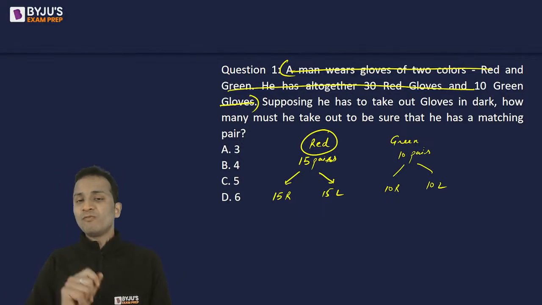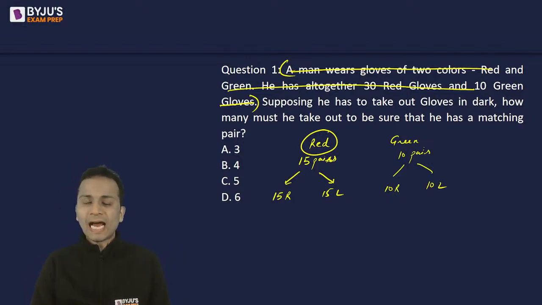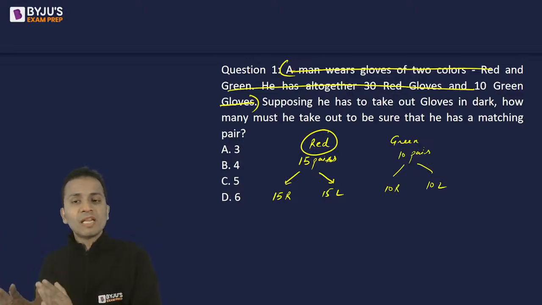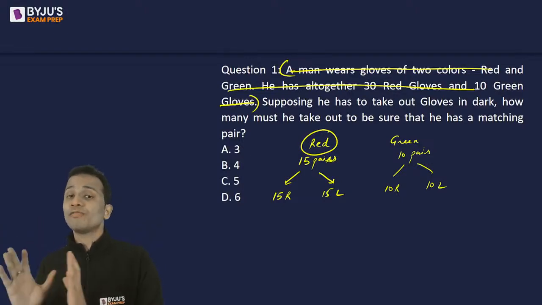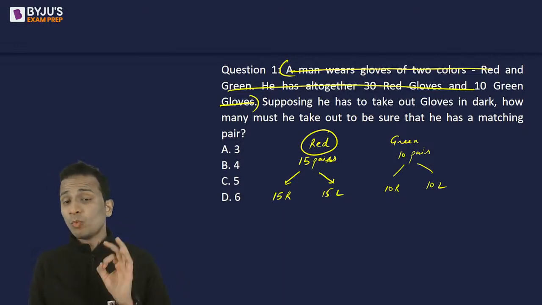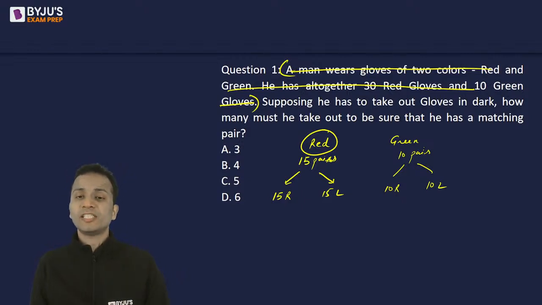Supposing now you will have to take out gloves in the dark, how many must you take out to be sure that you have a matching pair? A matching pair means, for red, one right and one left. For green, one right and one left of green color. So how many must you take out to be sure that you have a matching pair? Aditya, once again, I'll say you must consider the worst case scenario. So you are saying 11 will be the correct answer. Fine.